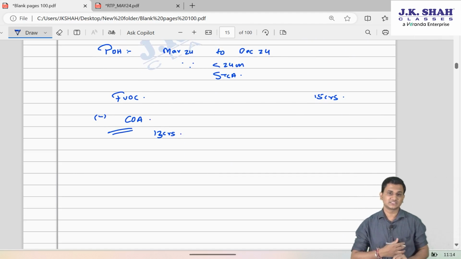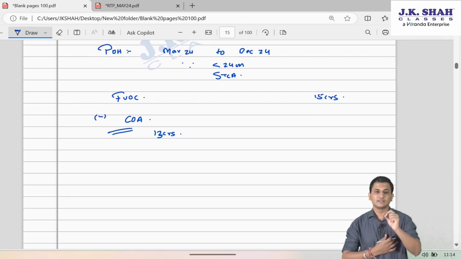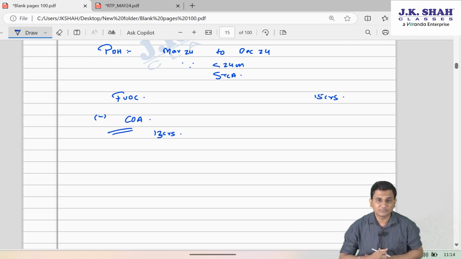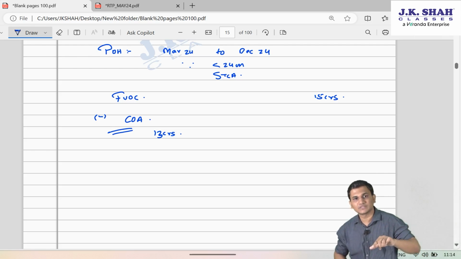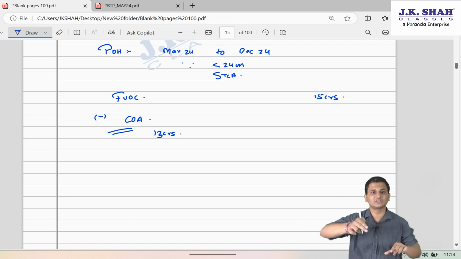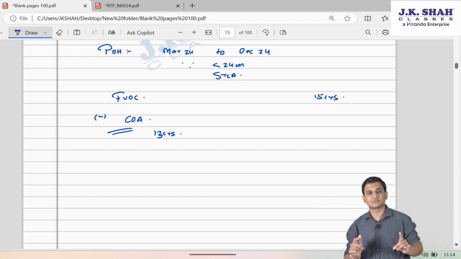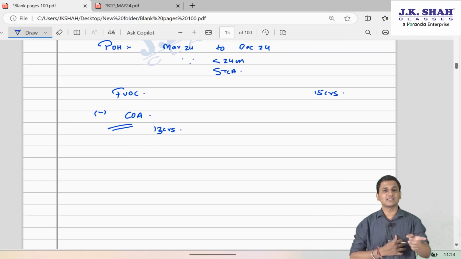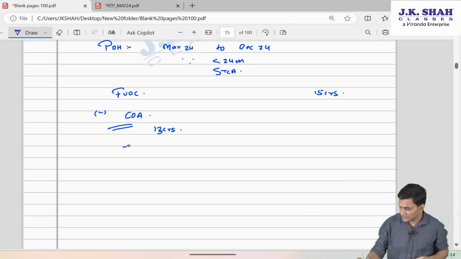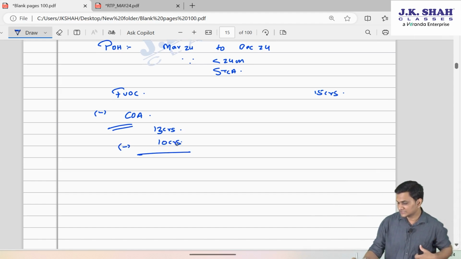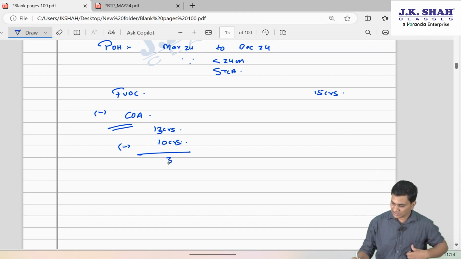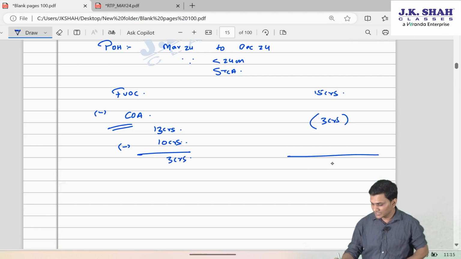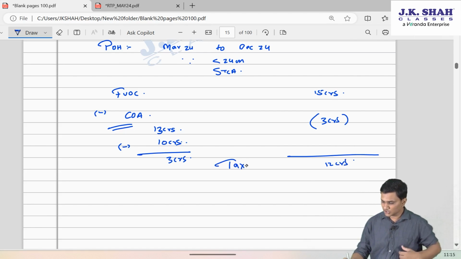Section 54 says, if the lock-in period is violated, then whatever capital gain was taken as exemption earlier will be subtracted from the cost of acquisition of that property while calculating the capital gains on such property. So therefore, from this 13 crores we will subtract the exemption taken earlier, and the net cost which will remain, only 3 crores, that will be subtracted friends. 12 crores will become taxable short-term capital gain.